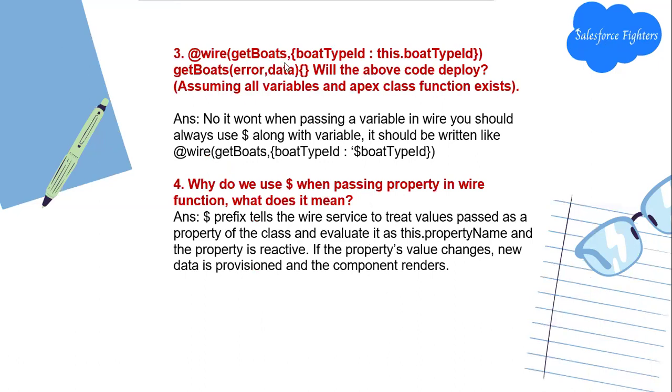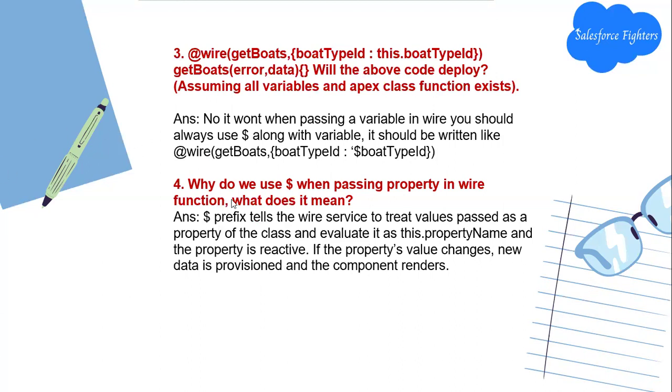Next question: @wire(getBoatTypeId). Will this getBoatTypeId, getBoatErrors data deploy, assuming all the variables and the Apex class function exist? No, it won't. When passing a variable in the wire, you should always use the dollar sign with the variable. It should be written like @wire(getBoat, {boatTypeId: '$boatTypeId'}).